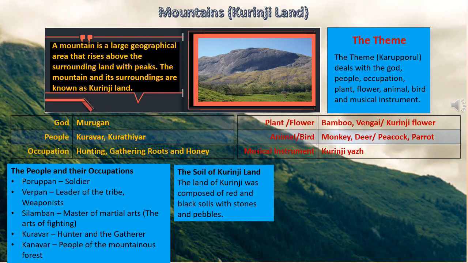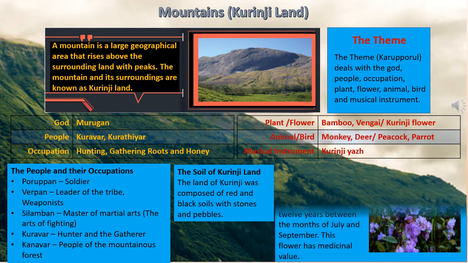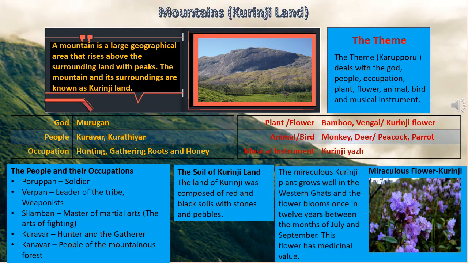I don't want them to study and remember everything, but just go through the people and the occupation. Now, the soil of Kurunji land was red and black soil. The miraculous flower is called Kurunji, which blooms once in 12 years.